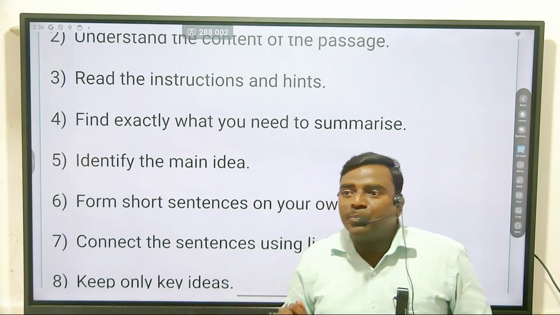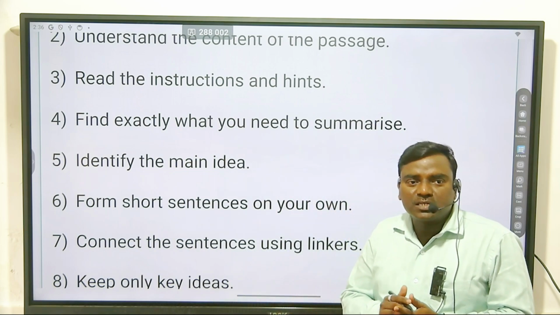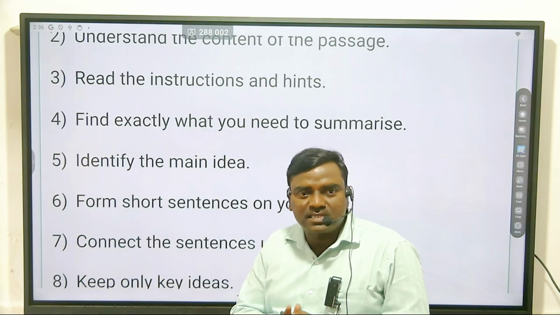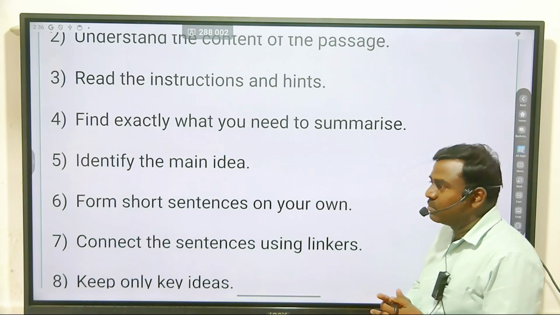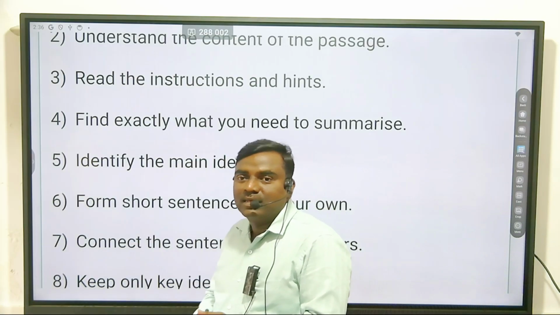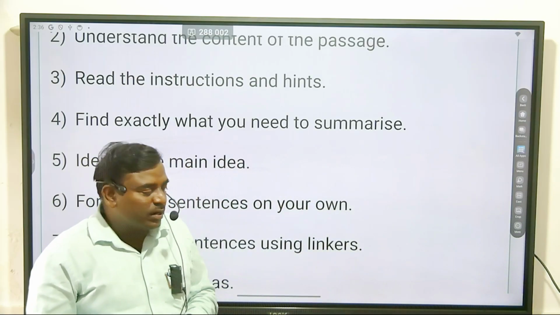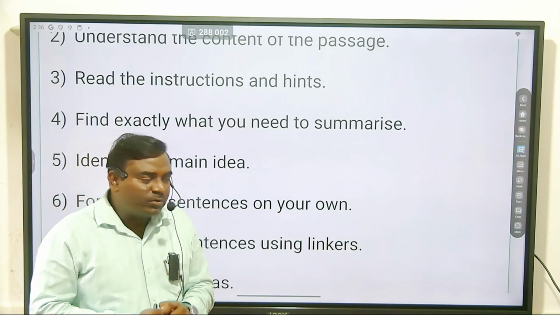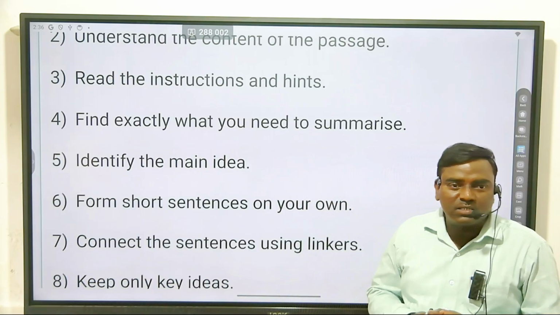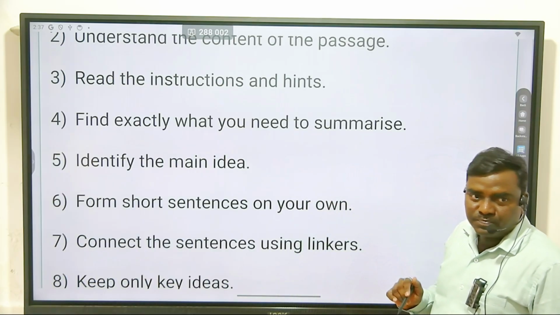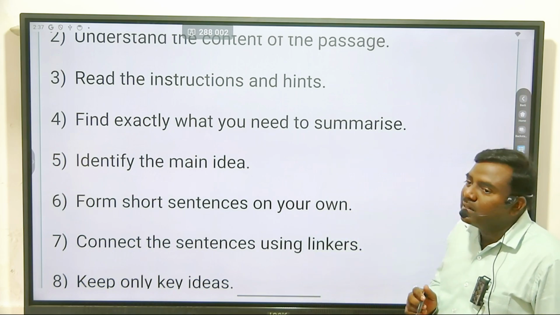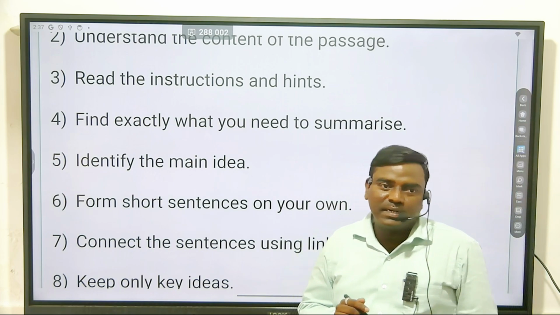Don't copy and paste. Try to construct simple sentences, or form short sentences of your own. When you understand the given para and identify the main idea, try to construct some simple sentences, short sentences of your own. But remember one thing, whatever you write must be grammatically correct, otherwise you will not get marks.